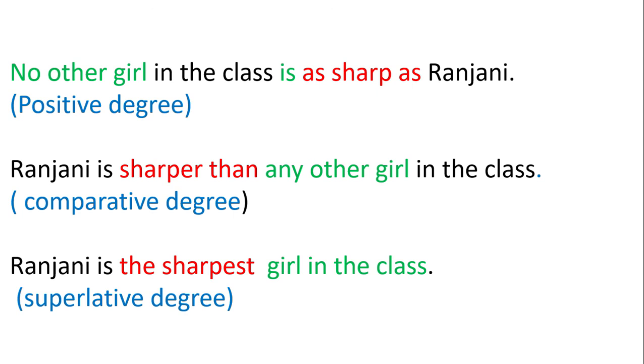Ranjani is sharper than any other girl in the class. The phrase any other girl indicates comparative degree. So we use the phrase sharper than to indicate comparative degree. Ranjani is the sharpest girl in the class. Girl in the class indicates superlative degree. So we use the phrase the sharpest to indicate superlative degree. Here Ranjani is compared to all the girls in the class.